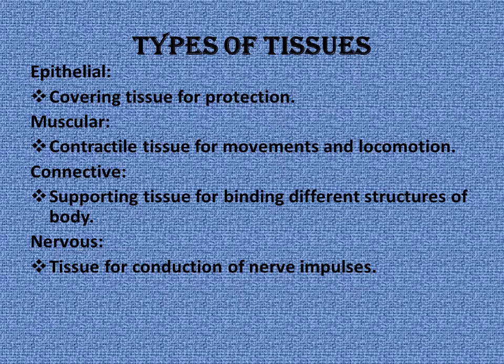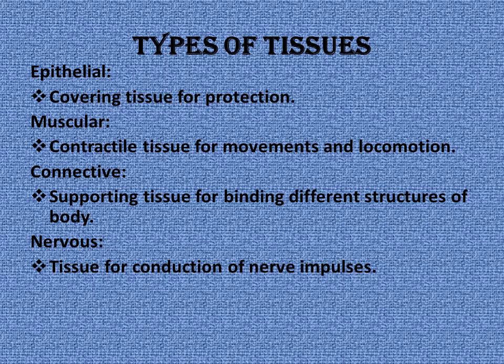Now, types of tissue. There are four types of tissue you are going to see. Epithelial, the covering tissue. It covers the entire body and is for protection. Muscular tissue: inside the epithelial tissue, muscles are present. It is contractile; it can contract and relax. Due to that, we can have movement and locomotion.